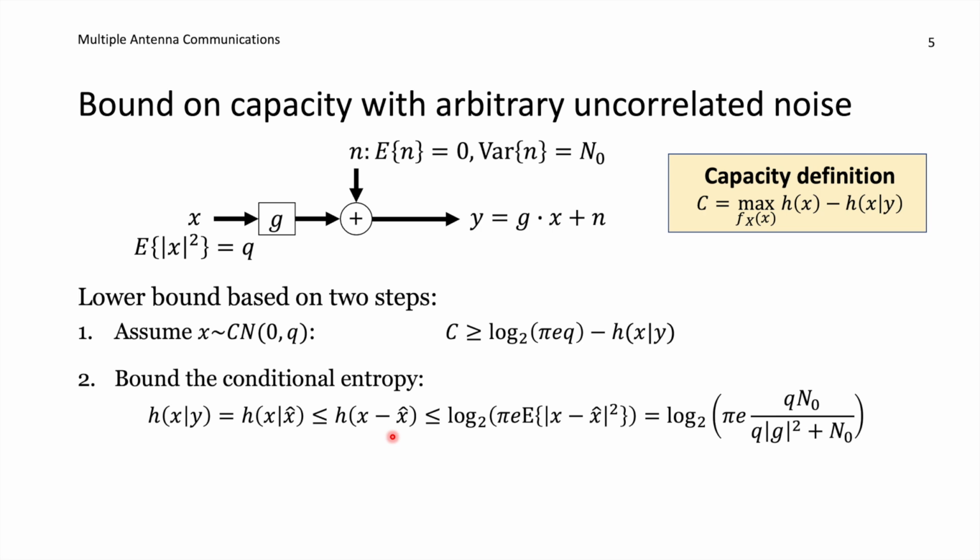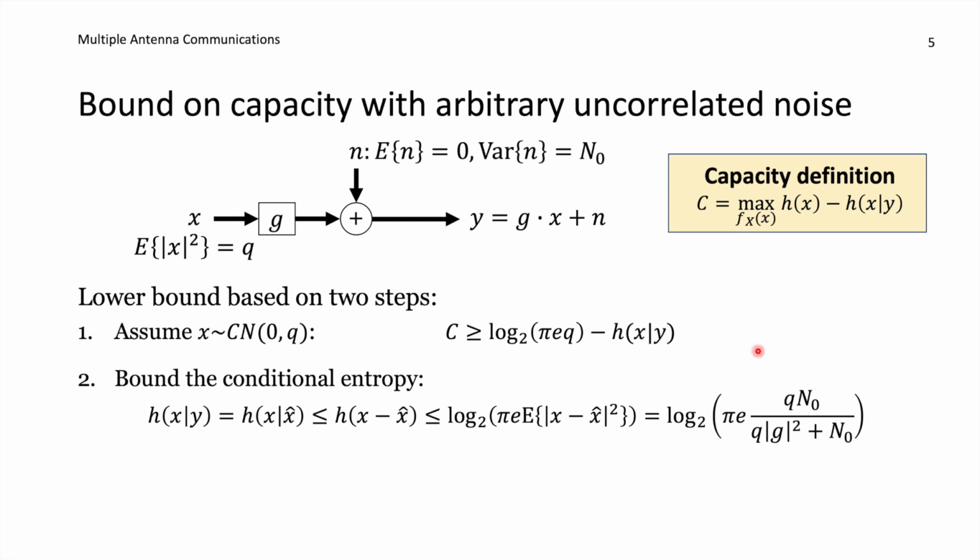And then we know that if the estimation error would be Gaussian distributed, then the differential entropy can be computed here as log 2 of pi times e times this expression, which is representing the variance of this term. It's also the mean squared error from the previous slide. And if it's not Gaussian, we get something that's larger, and if it's Gaussian, well, then we have equality in this part here. And then from the previous slide, we had an expression for this term.